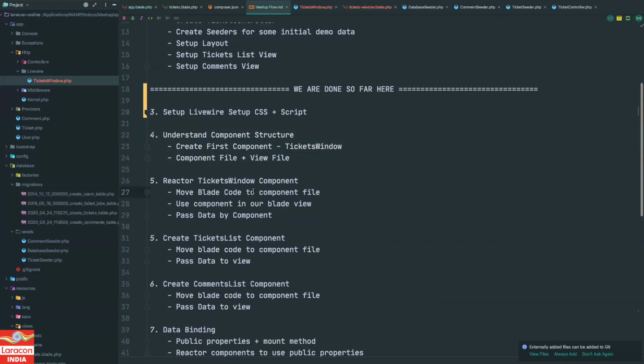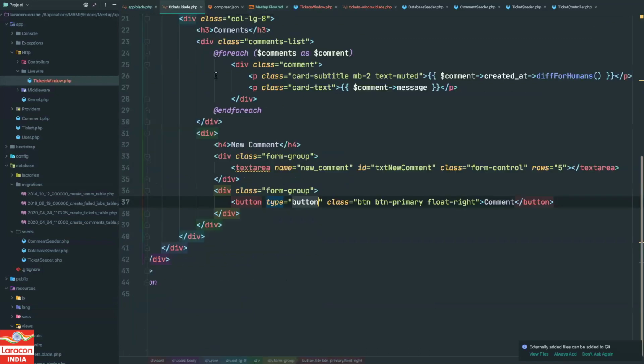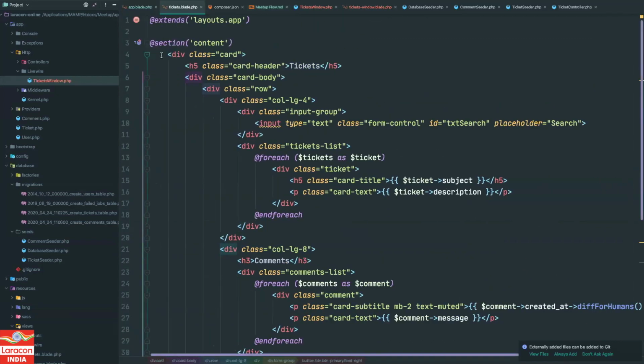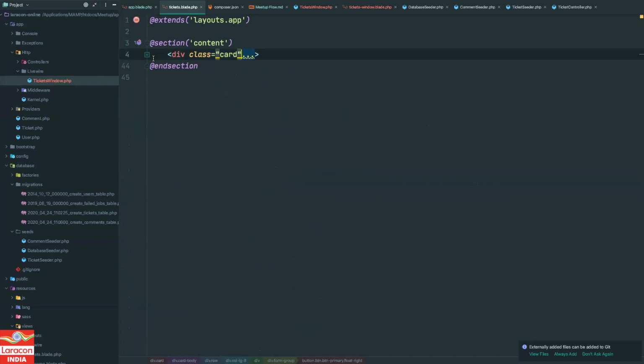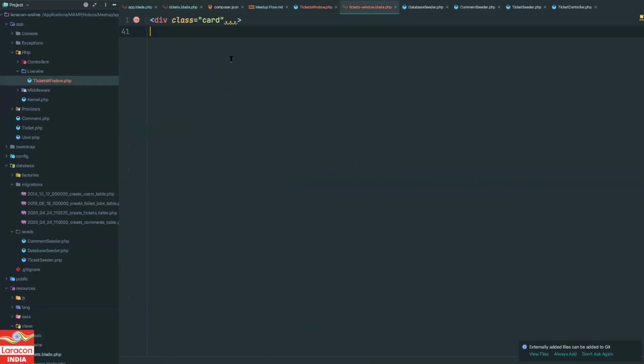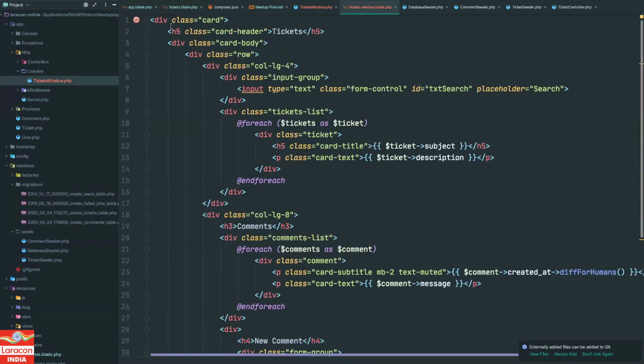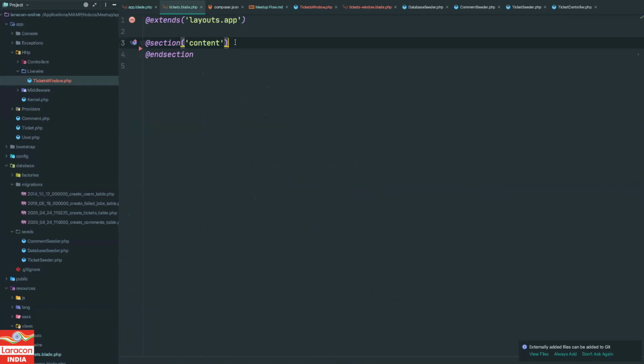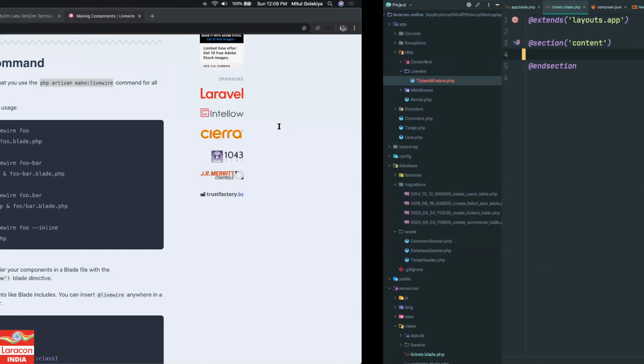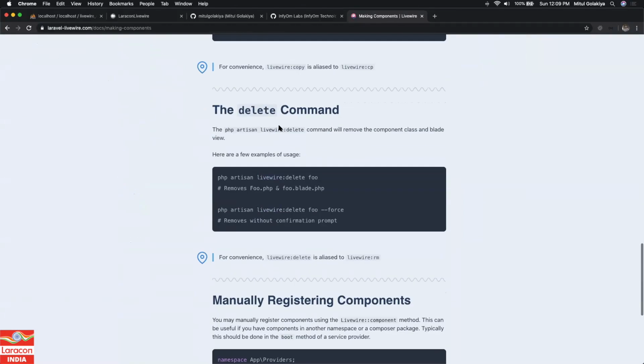Now let's refactor our code to use this component. So far we have all of our HTML code over here in tickets.blade.php, right? So we'll be moving this whole code into our new component. I will just write it here. What I did is I just moved all the blade code to my component view, right? And how can we now use this component? We have moved it, so there is nothing over here right now, right? So let's see how you can use the component, right? One second.